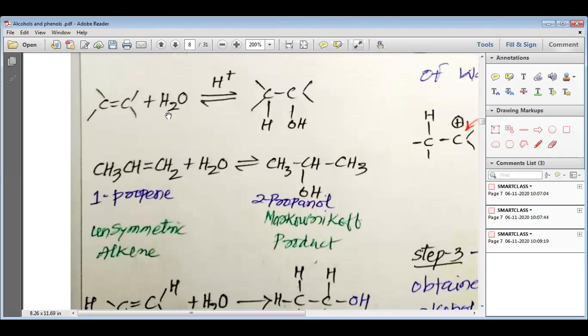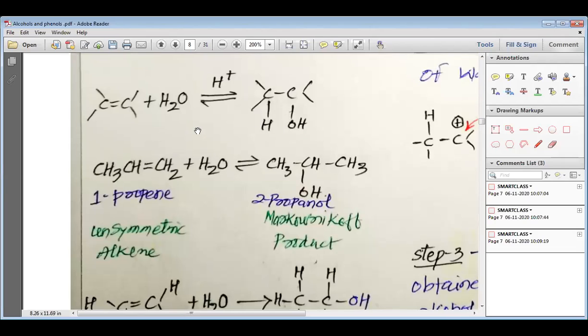See, alkene is represented with the help of C double bond C. So this is your alkene molecule to which a water molecule is added in the presence of H+. H+ represents the acid catalyst. So when H+ is added, this H2O turns into H and OH, and water is added in the form of H and OH, and this is how we get the final product.